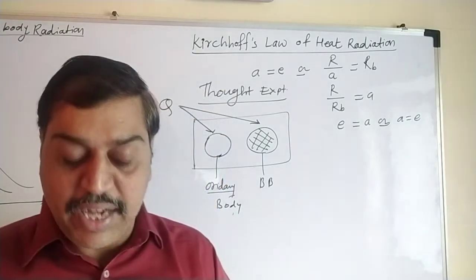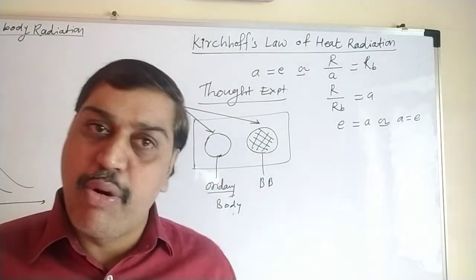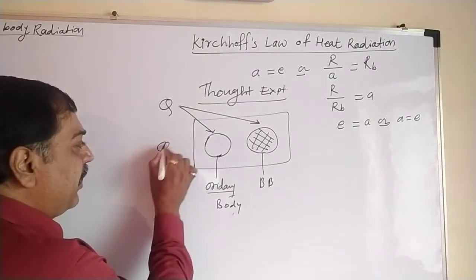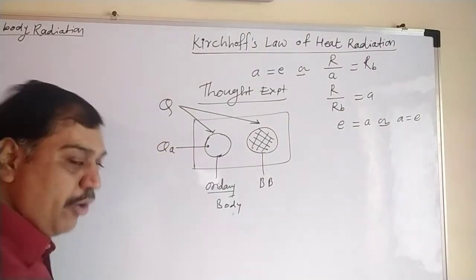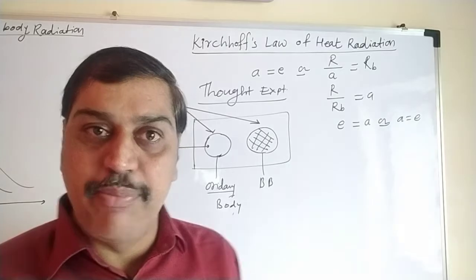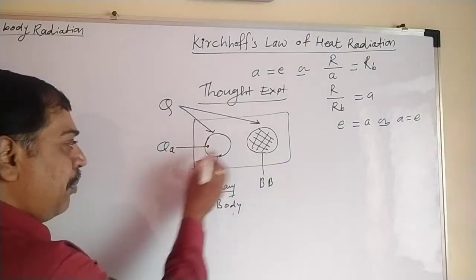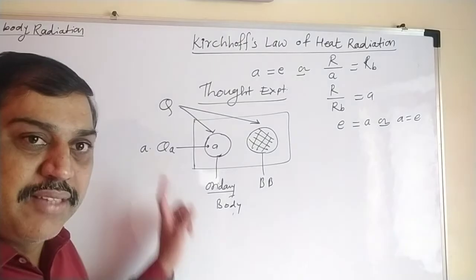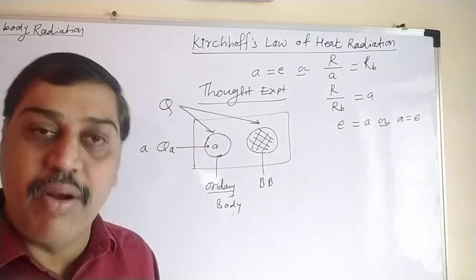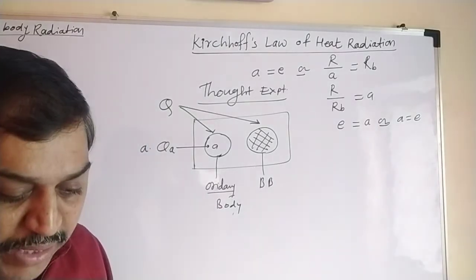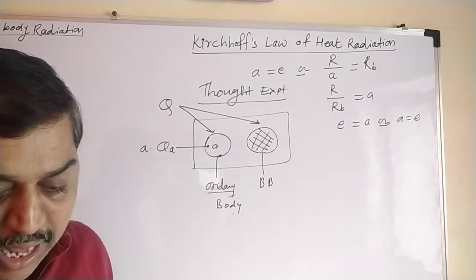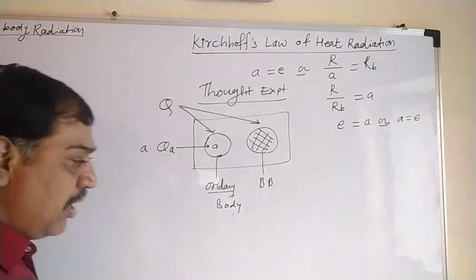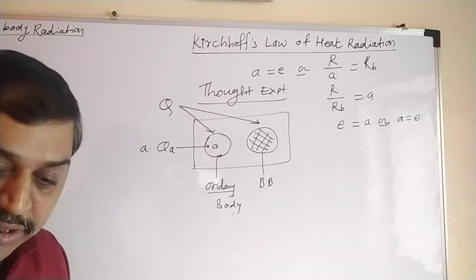When radiant energy Q is incident on the ordinary body, suppose out of this Q, QA amount of heat gets absorbed by the ordinary body, and the absorption coefficient of this body is A. So the total radiant energy absorbed is A into Q. We can write one equation at equilibrium here: the amount of heat absorbed by the body must be equal to the amount of heat emitted by the body. I will write that equation here.